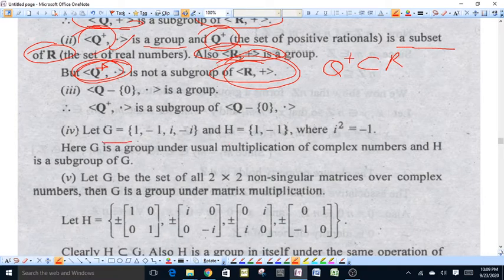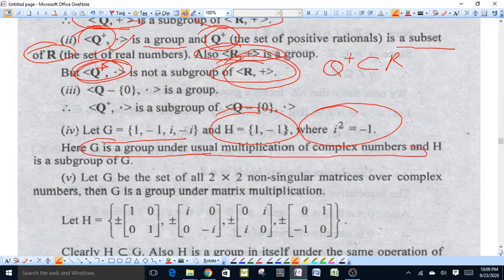Let G be a group containing elements 1, minus 1, iota, minus iota, and H its subset containing elements 1 and minus 1, where iota square is equal to minus 1. G is a group under usual multiplication of complex numbers.